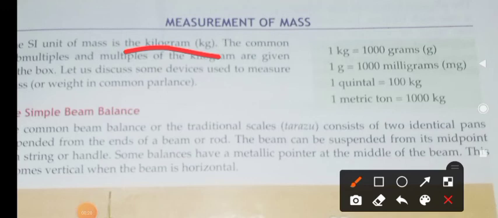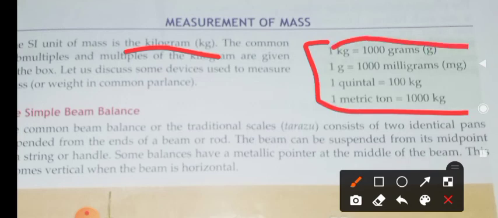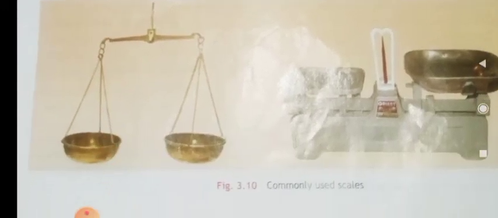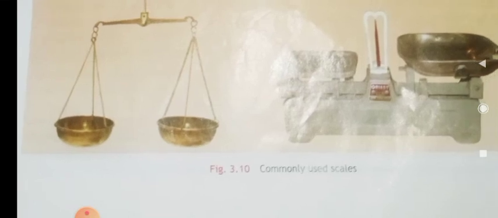Okay, the formulas for finding out the mass, you have to keep in mind all these things very carefully. 1 kilogram equal to 1000 grams, 1 gram equal to 1000 milligrams, 1 quintal equal to 100 kilogram, and 1 metric ton equal to 1000 kilogram. Hope you have studied all these things in your mathematics class, right, children? Yes.